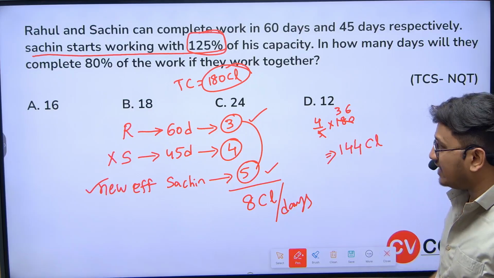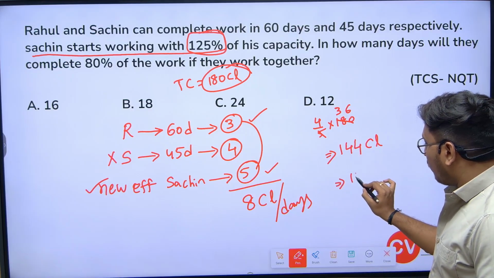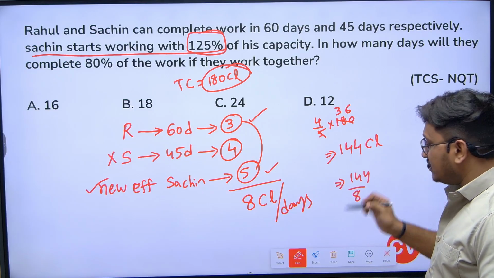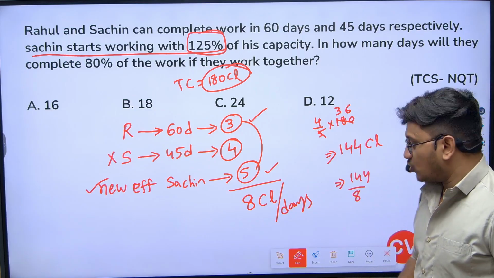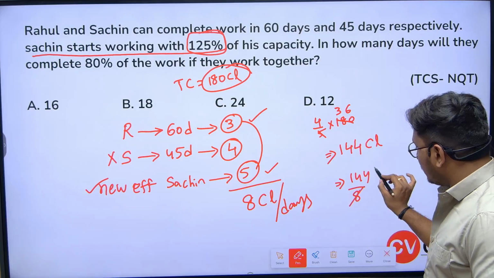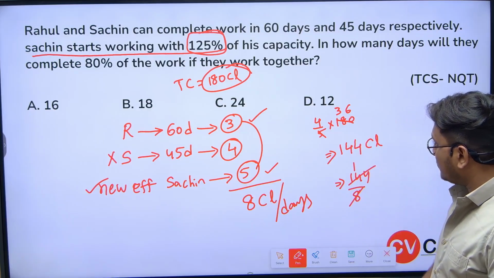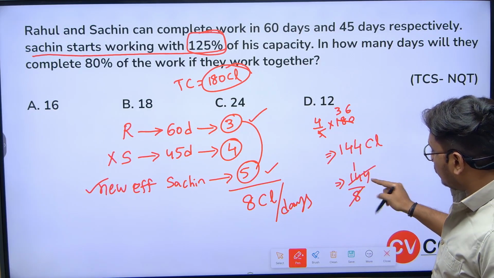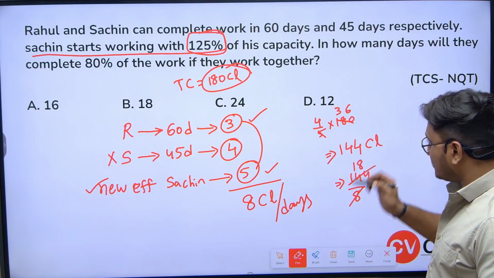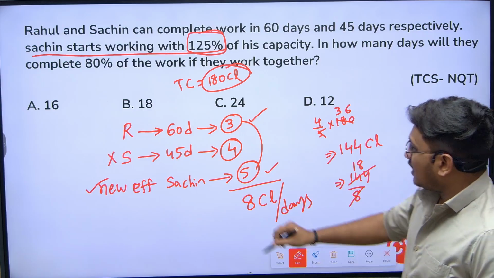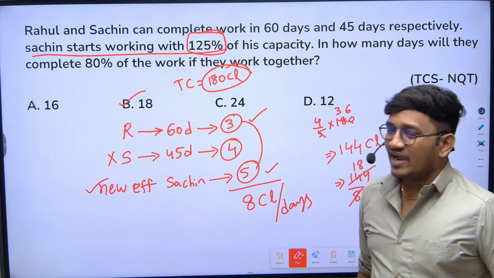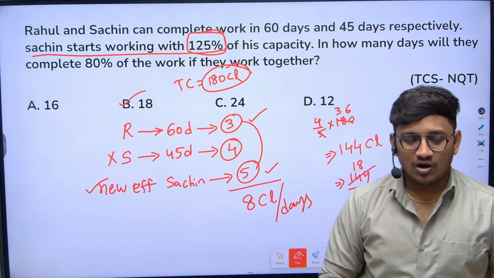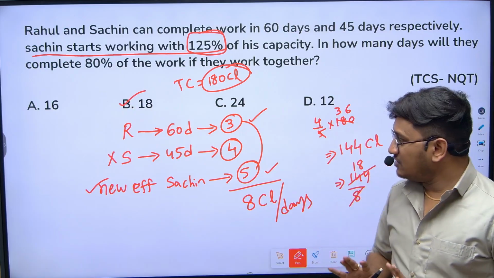To complete these 144 chocolates, how many days will they both take? Very simple here, 144 divided by 8. I hope you all are clear. 8 ones is 8, left out is 64, 8 eights are 64. So the answer is: they will take 18 days to complete the work. I hope you all are clear with the question.